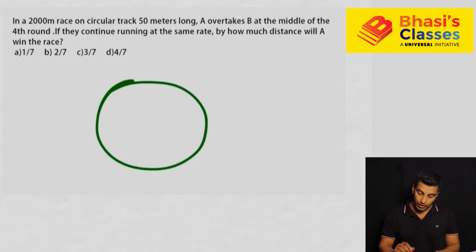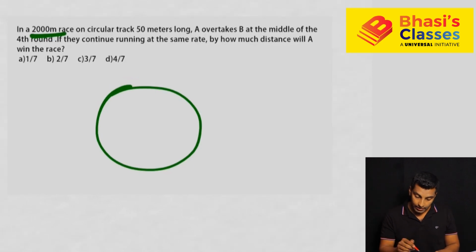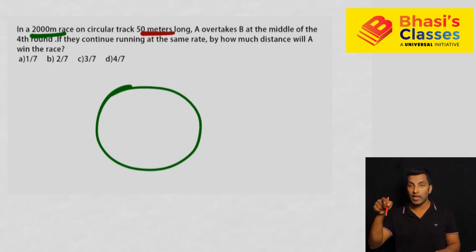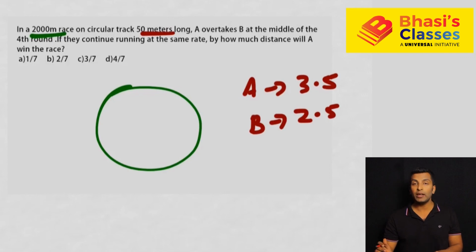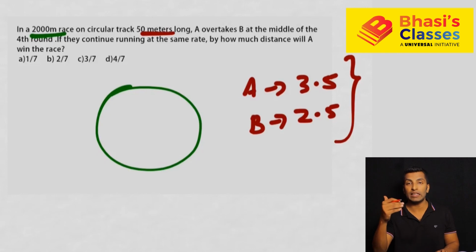See, here also it's a circular track. 2000 meter race and 50 meter long. A overtakes B at the middle of 4th round. That means A overtakes B at the middle of 4th round, so A travels 3.5. So B 2.5. That's clear. So that's how you get one round lead. Overtake means first time they meet. That means one round lead.